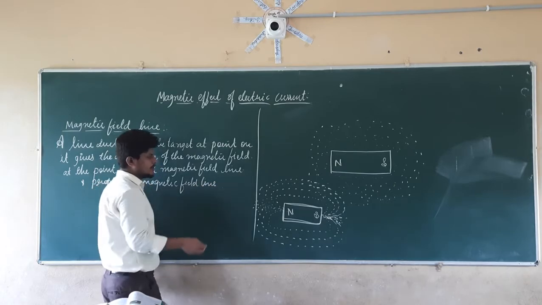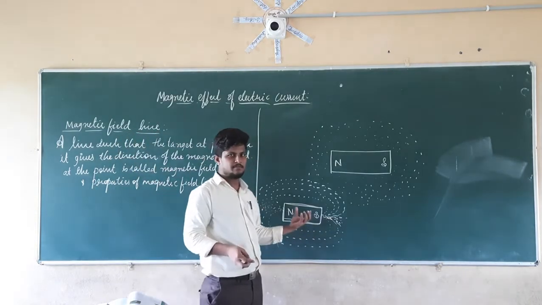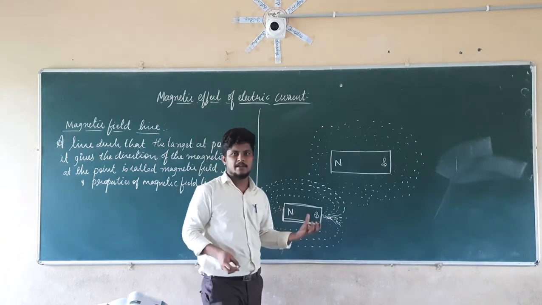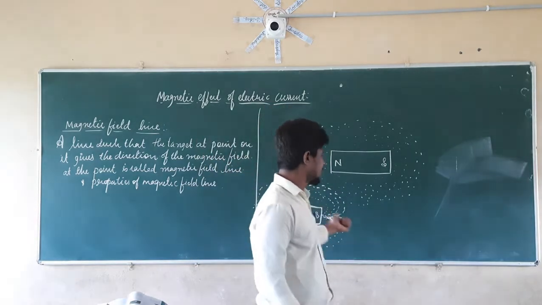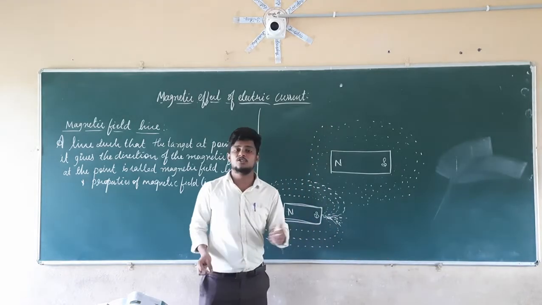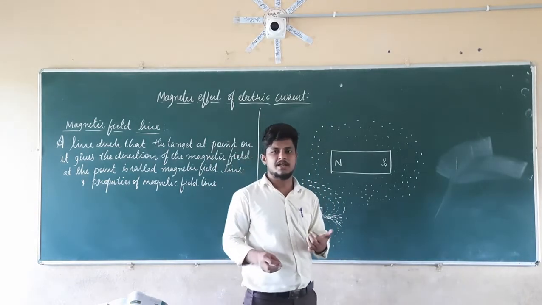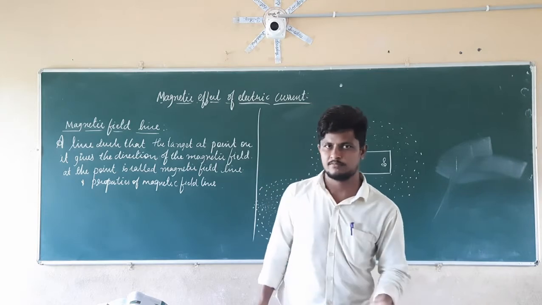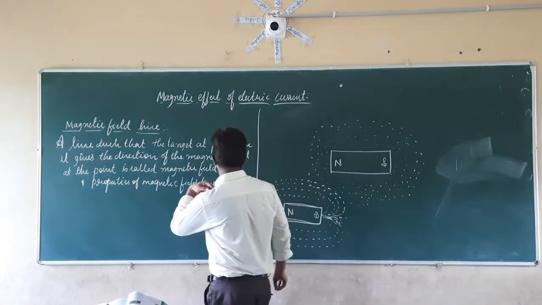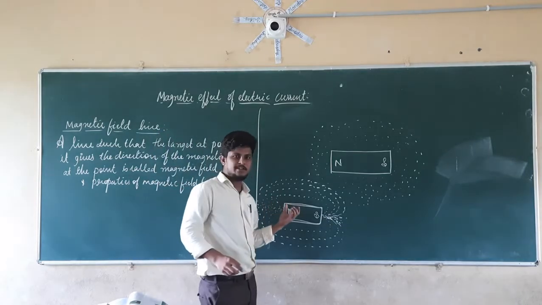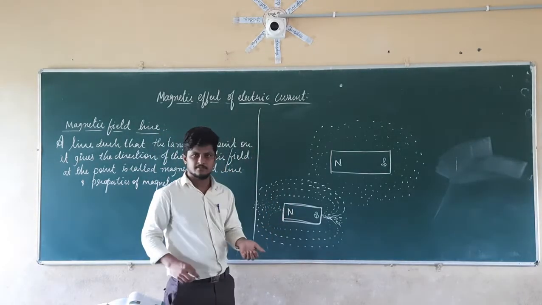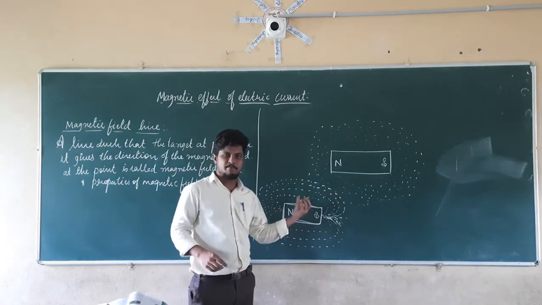So in the examination, they are going to ask for the diagram of this. Draw the diagram of the magnetic field lines around a magnet by using the iron filings. So you have to draw a diagram like this, and you also show the direction of the magnetic field lines, in which direction they are moving. We can say that it has the same pattern, like this pattern.